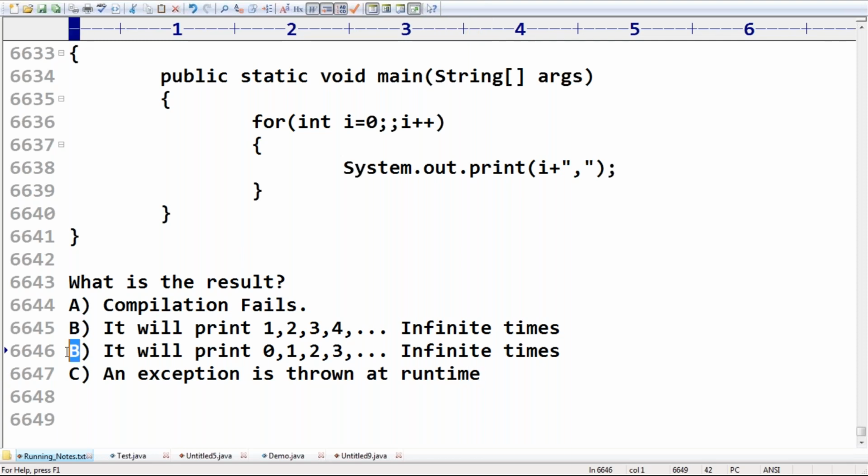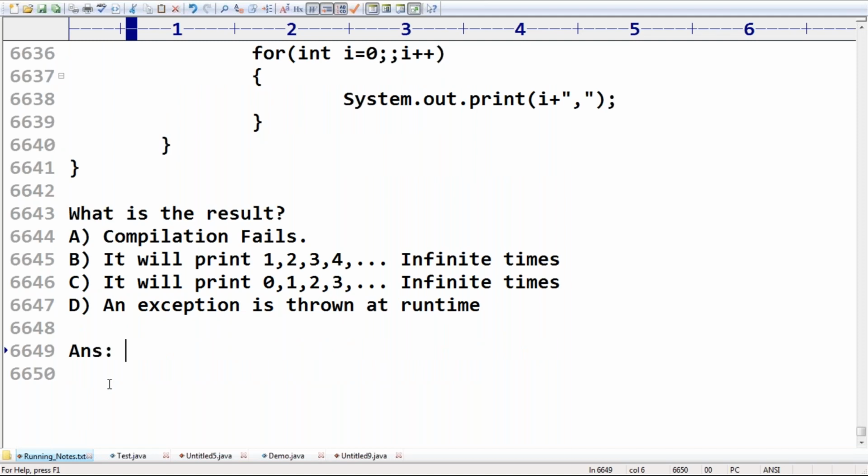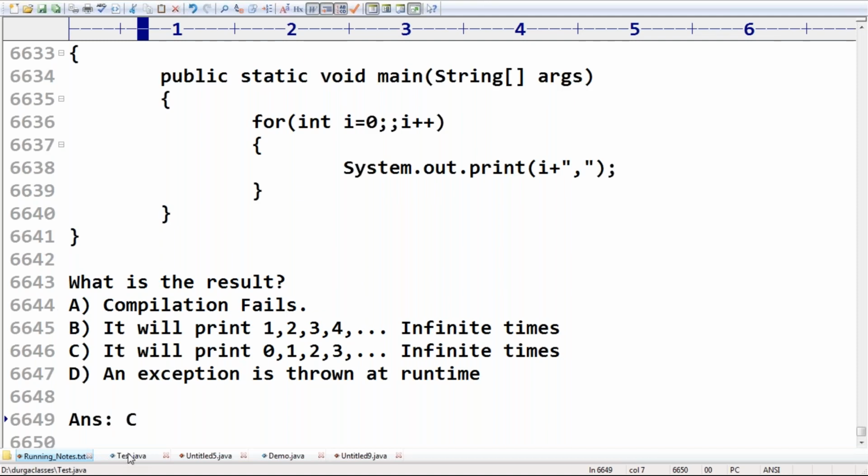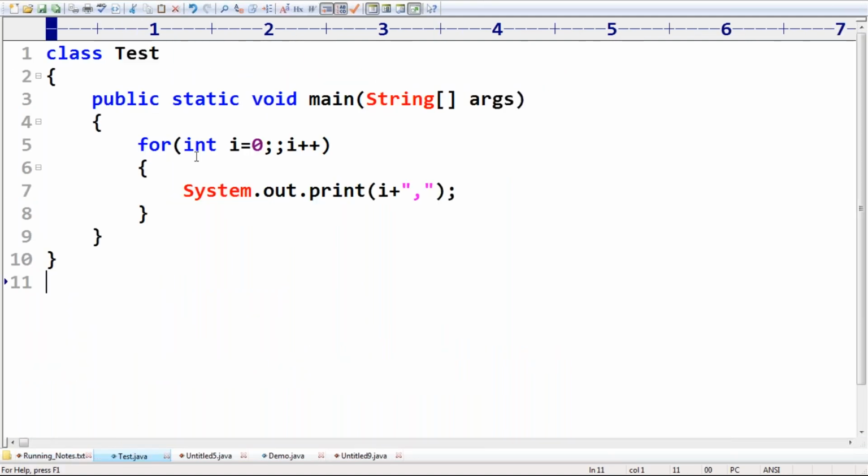Can you please confirm which of the following is the correct answer? What answer are we going to get? A, B, C is the answer, because it will start from 0 infinite times, right? Now I have one small doubt.